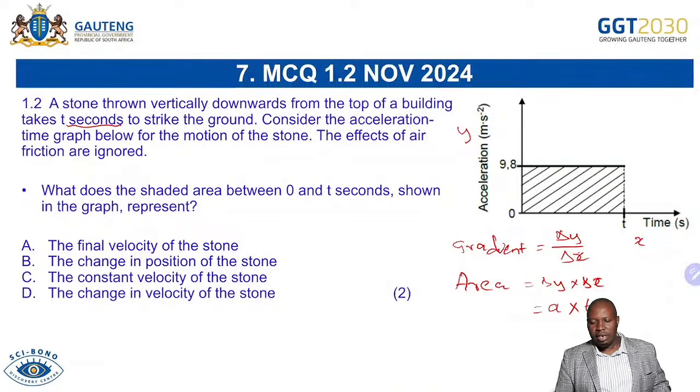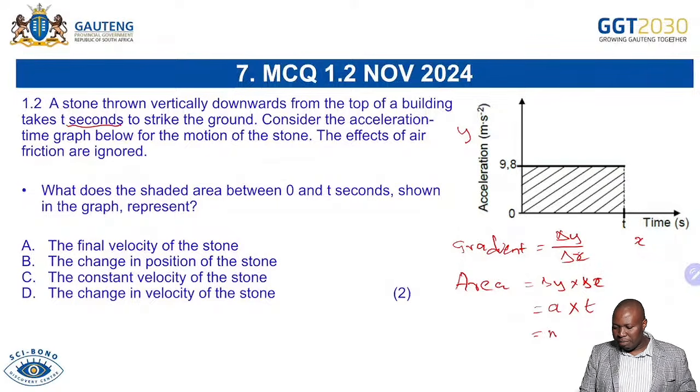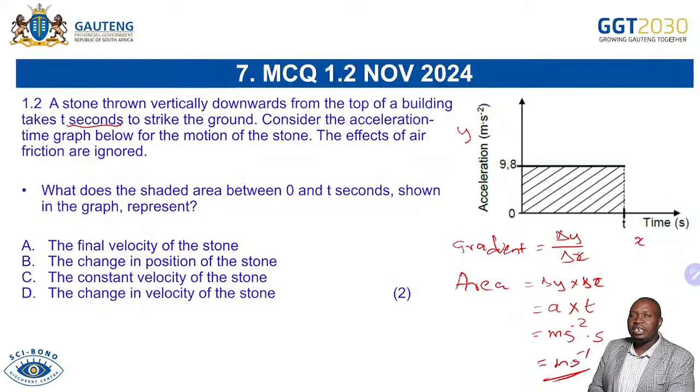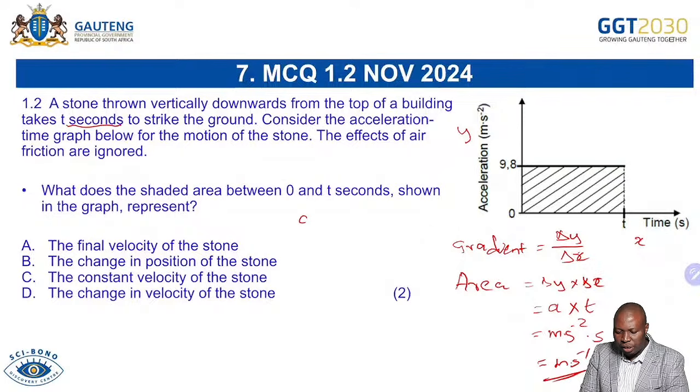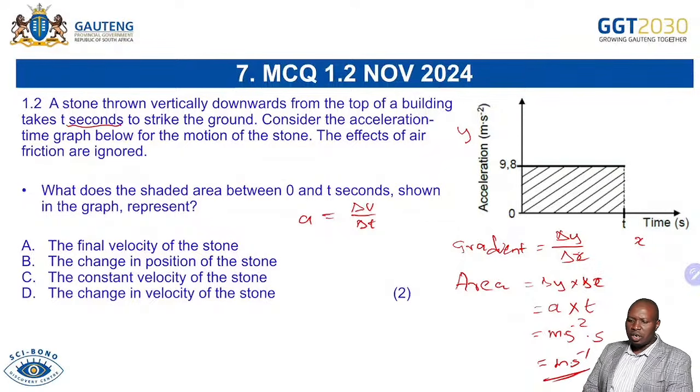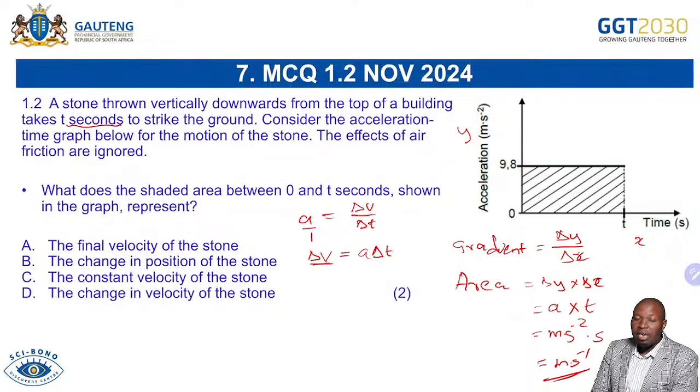Acceleration multiplied by time. If you want to take it further, you can even say meters per second squared, which is the SI unit for acceleration, multiplied by second, and you see that seconds and second will cancel. You will remain with meters per second. Definitely it must be a velocity. Now, by definition, acceleration is the rate of change in velocity. So you can see that when you cross multiply there, you find change in velocity, which is delta v. So the area under this graph must be change in velocity.